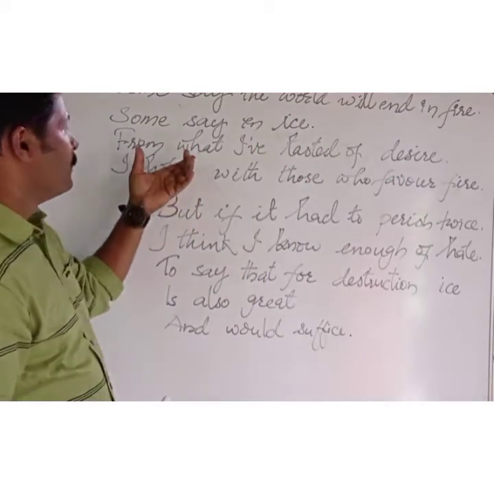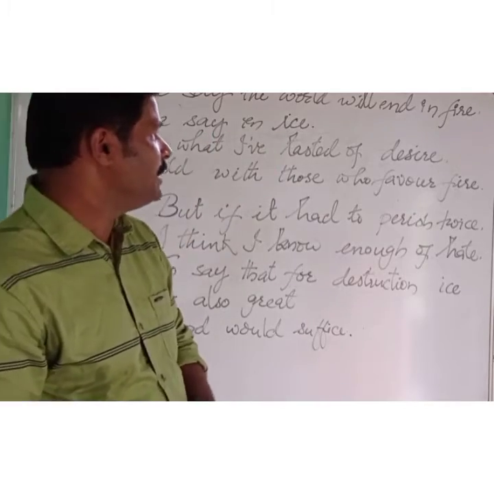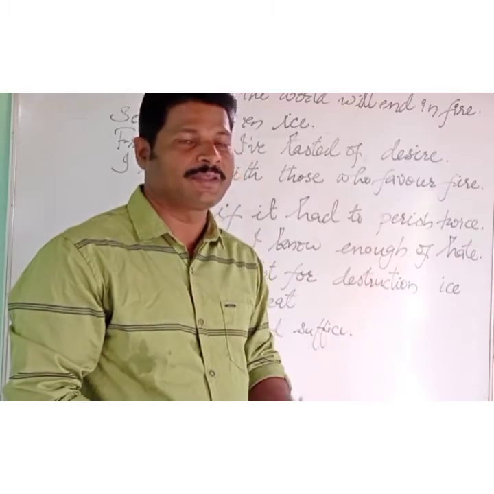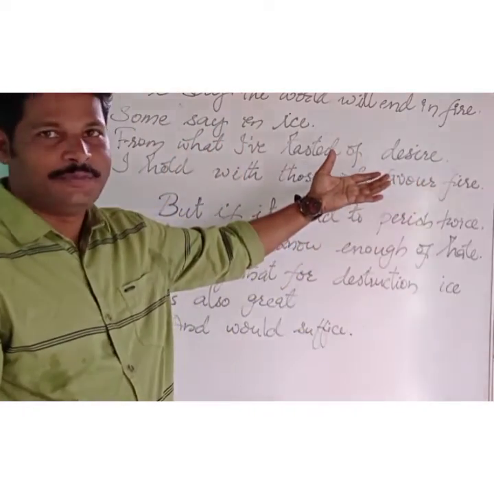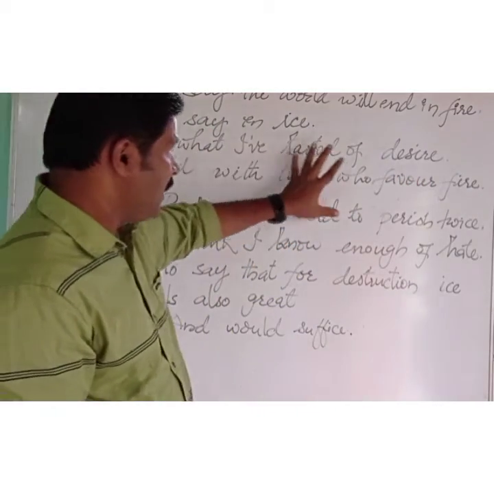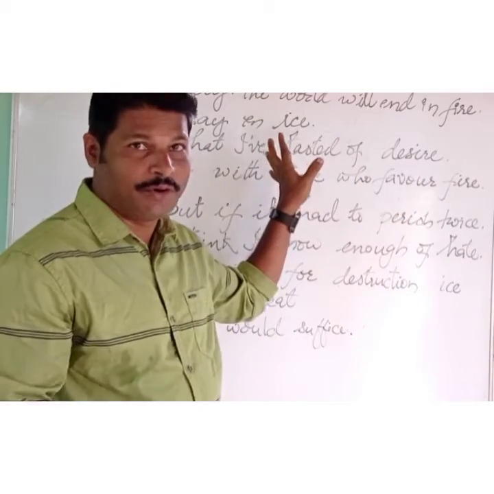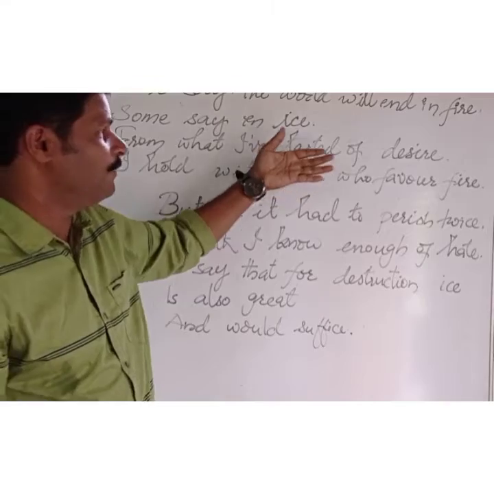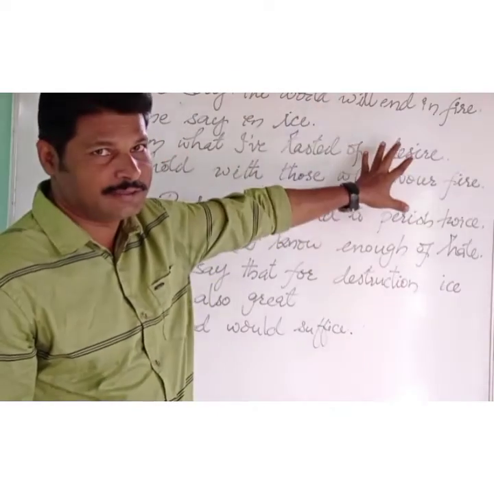Now he says, from what I have tasted of desire. So what? From his personal experience of this, he holds the view. See, from what I have tasted, who is I here? The poet, Robert Frost. He says, from my personal experience of desire, you know that fire stands for desire.